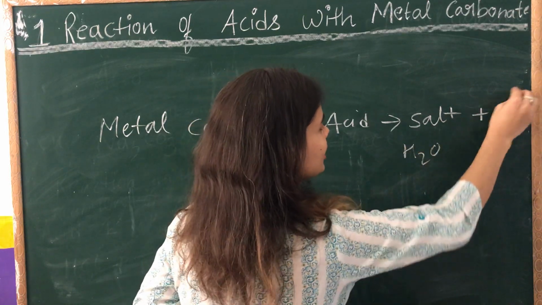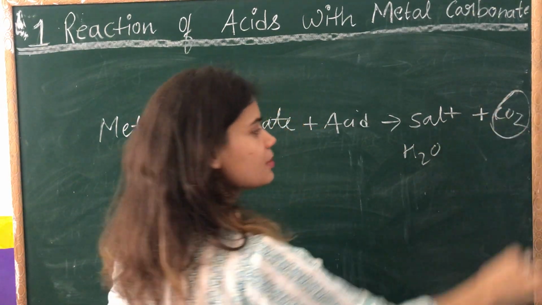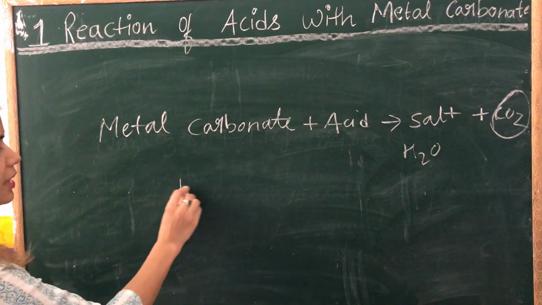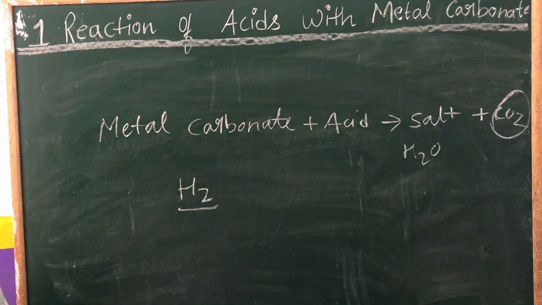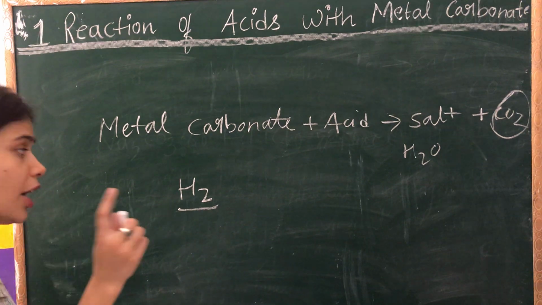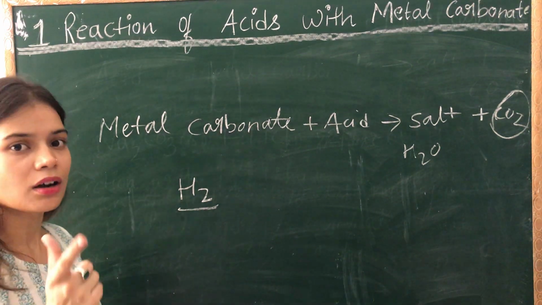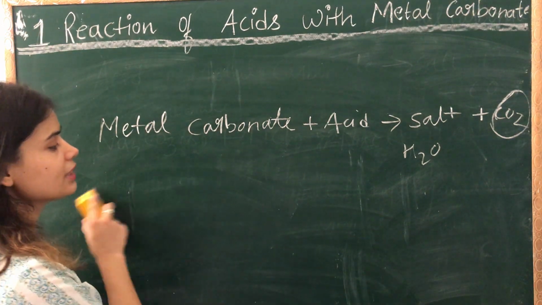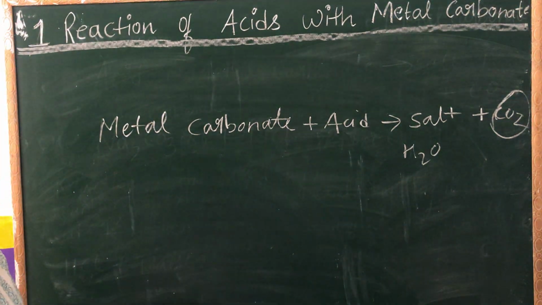So how can we tell that this carbon dioxide is present? Remember I told you that to test the presence of hydrogen gas, H2, you can conduct a flame test. If you bring a matchstick or candle near hydrogen gas, it will give a pop sound. But what about carbon dioxide? How will you tell that carbon dioxide is present?